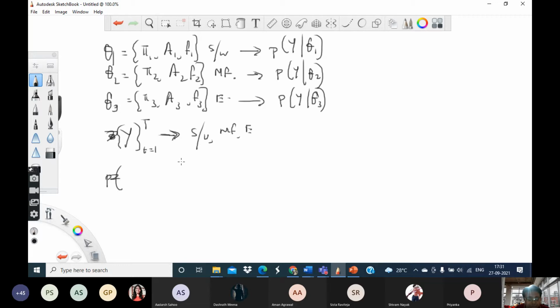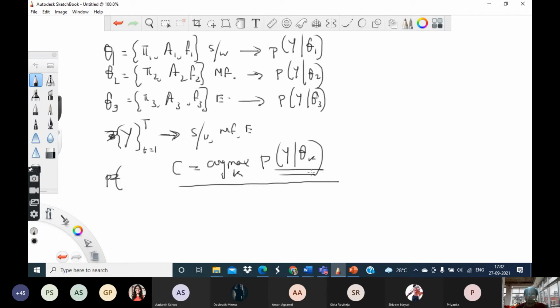Let's denote the class label as C. C is equal to argmax over K of P of y given theta K. So whichever value of K gives you the maximum value of this quantity, you use that to predict the class label.